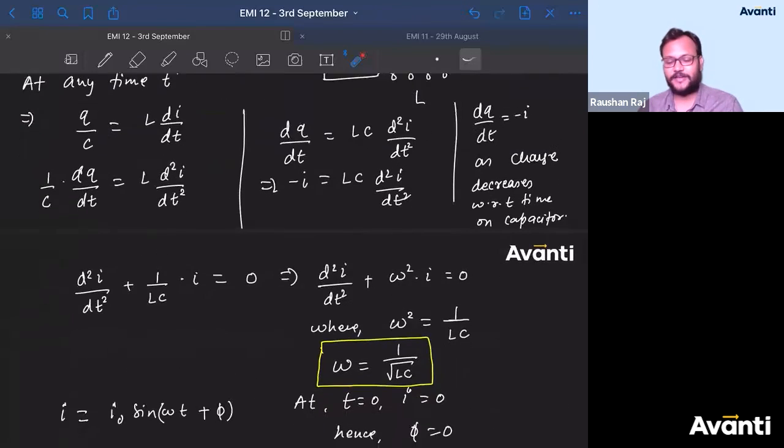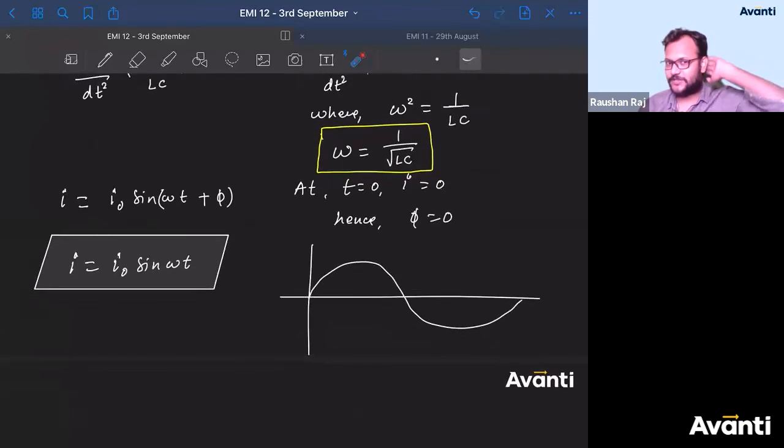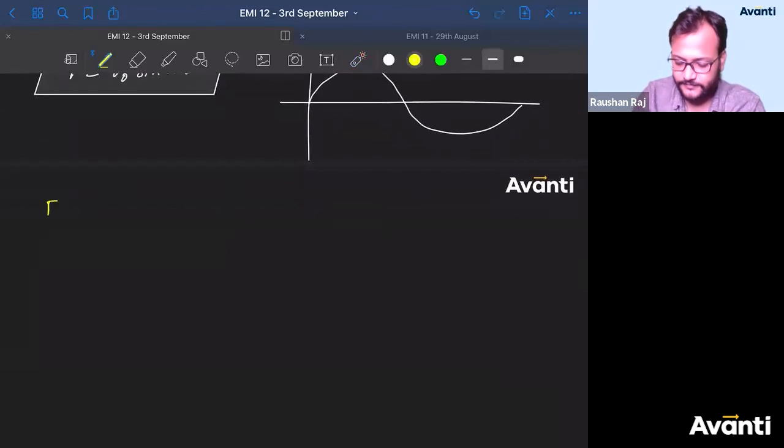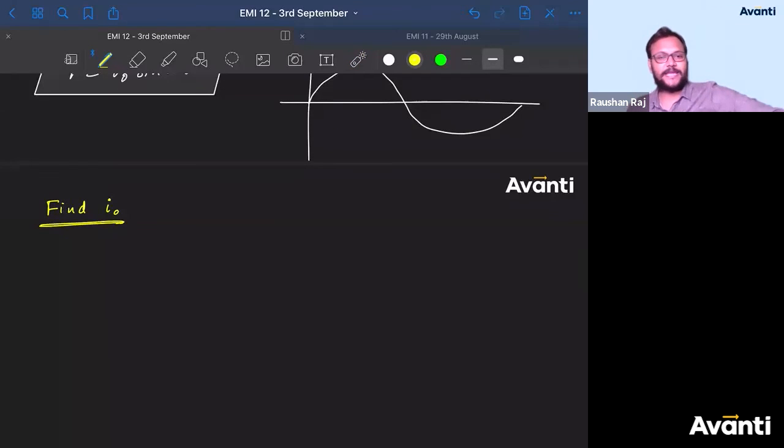Why 1? Q by C is not having a dimension of current. Q by C is potential difference. Energy by R? It is a simple thing, look, to find I naught. Let us find out I naught. Find out I naught. See how we find it.